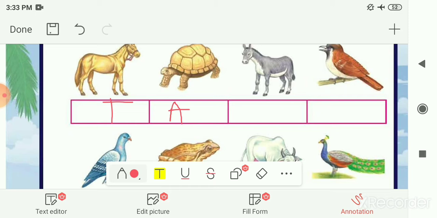Next is donkey. So donkey is the terrestrial animal, it lives on the land, so you have to color it with the red color. Then after next one is sparrow. So sparrow is the avian animal, it can fly, so here you have to color it with the green color as the sparrow is the avian animal.